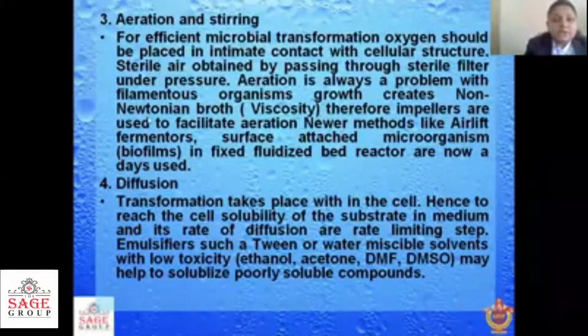After sterilization, there are some other points: there should be proper aeration and stirring inside the fermentation vessel. We have discussed in the last class that all these processes can be done in fermenters, and for efficient microbial transformation, oxygen should be placed in intimate contact with the cellular structure. Some microbes require oxygen, so oxygen ports should be there. Sterile air should be passed through a sterile filter under pressure.